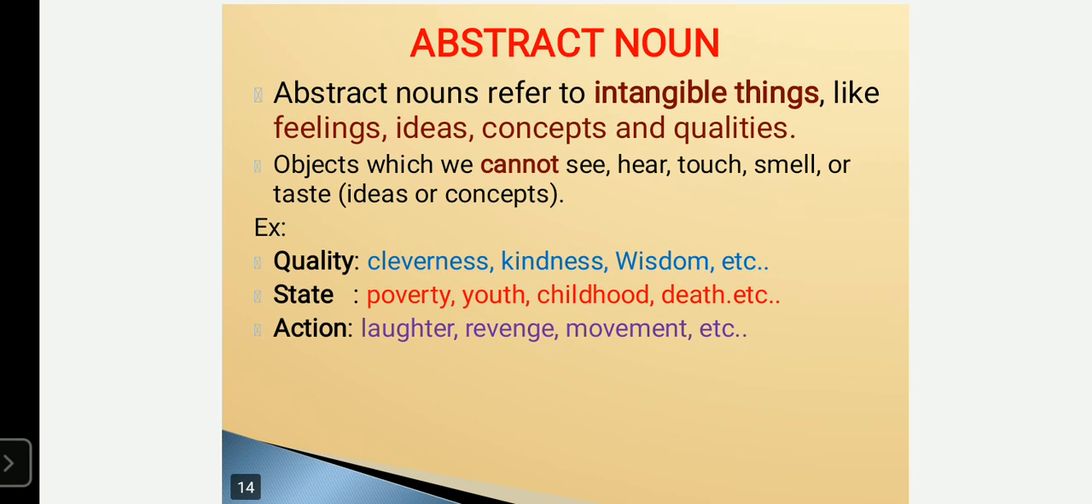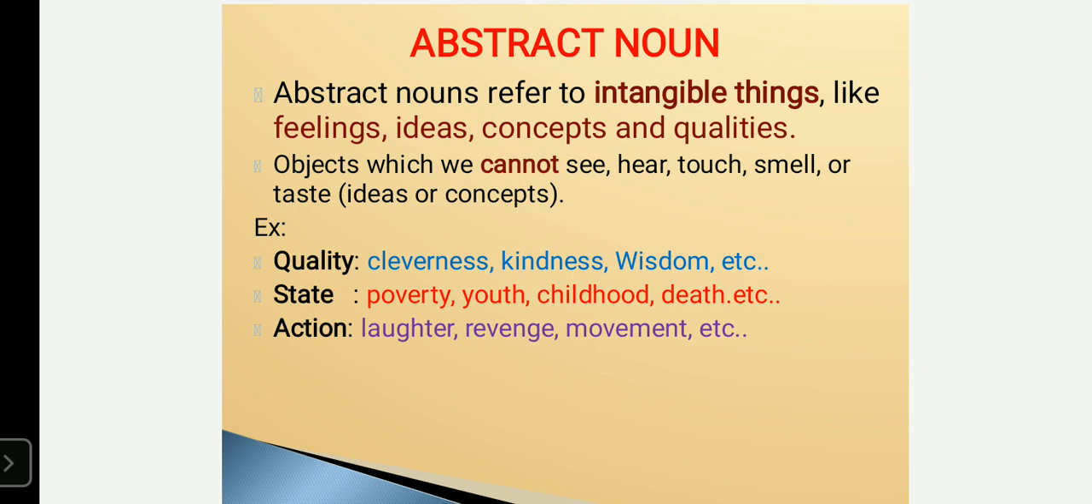So let us see what is abstract noun. An abstract noun refers to intangible things. Intangible means that we can't perceive it with our five senses. We can only feel it. It speaks about the feelings, ideas, or qualities of a person. Here I have given a few examples of quality, and a few examples which refer to state and which refer to action. Quality: cleverness, kindness, wisdom.